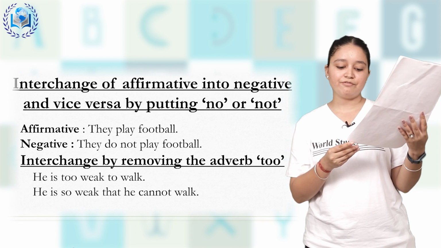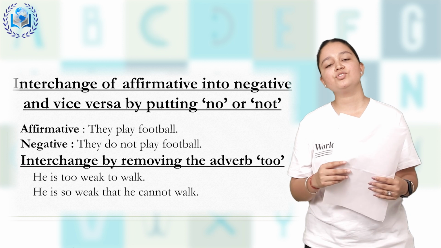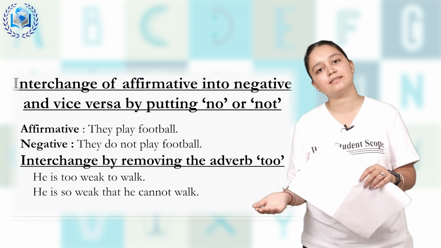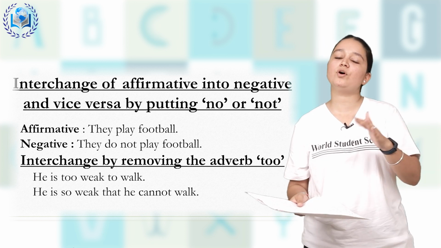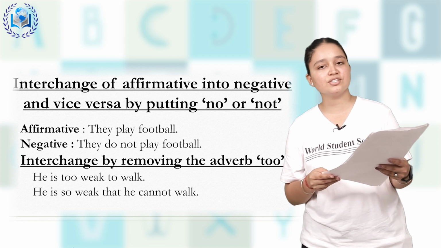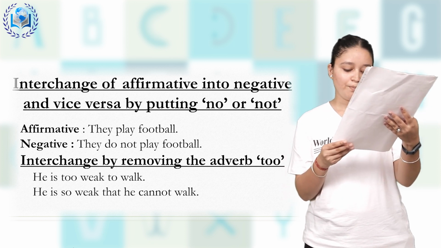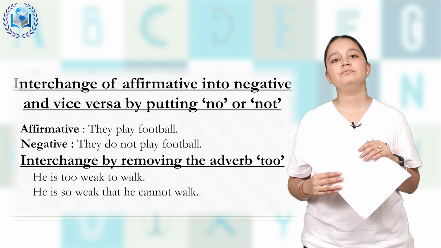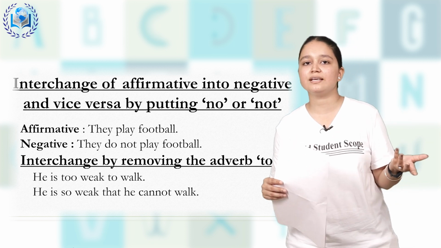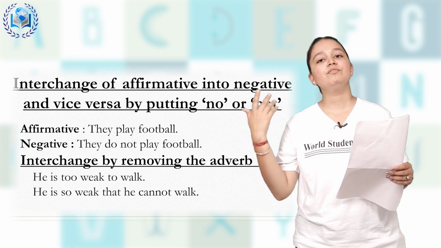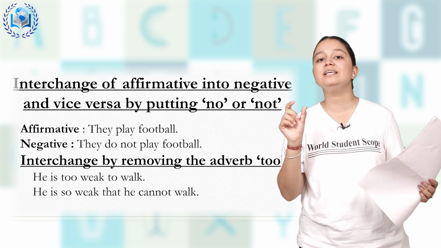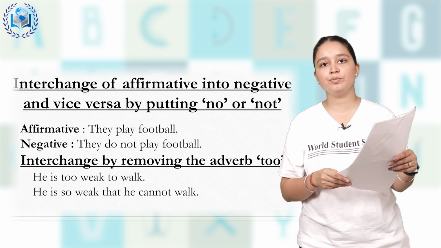Now, interchange of affirmative into negative. How we can change the affirmative, meaning positive sentences, into negative sentences, and vice versa, from negative to positive and from positive to negative. How we can interchange such sentences. By putting no or not. What do you mean by affirmative? It means a positive sentence. If a positive sentence, we will change into negative. What thing is to be added on? Only a single word, not. Not is to be added on.